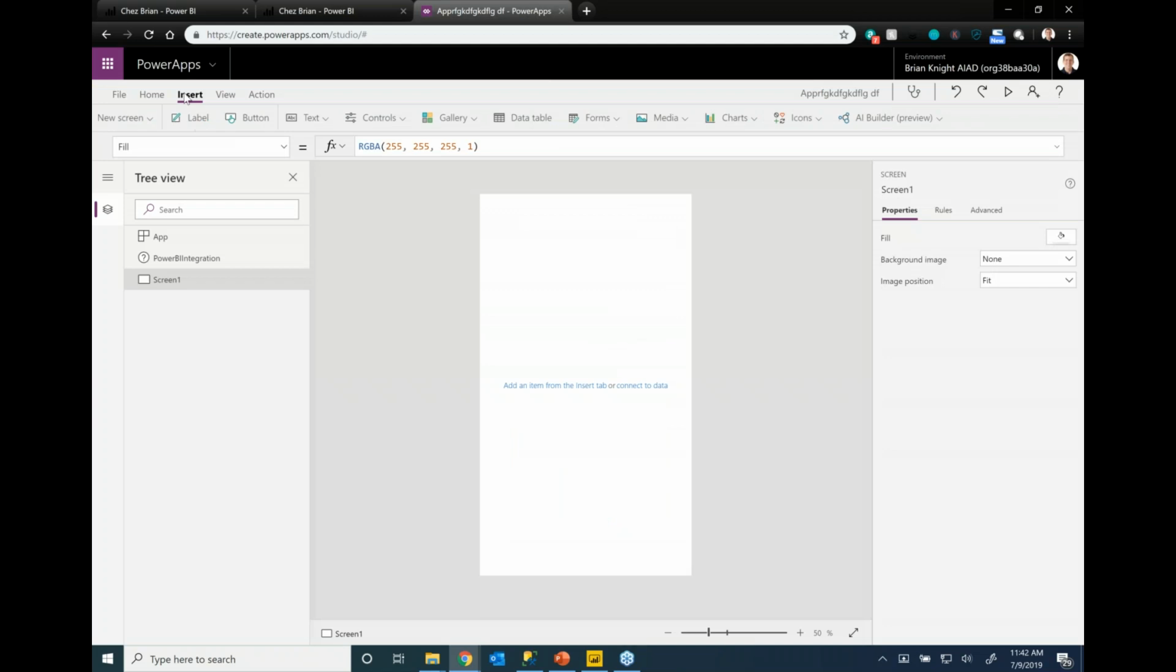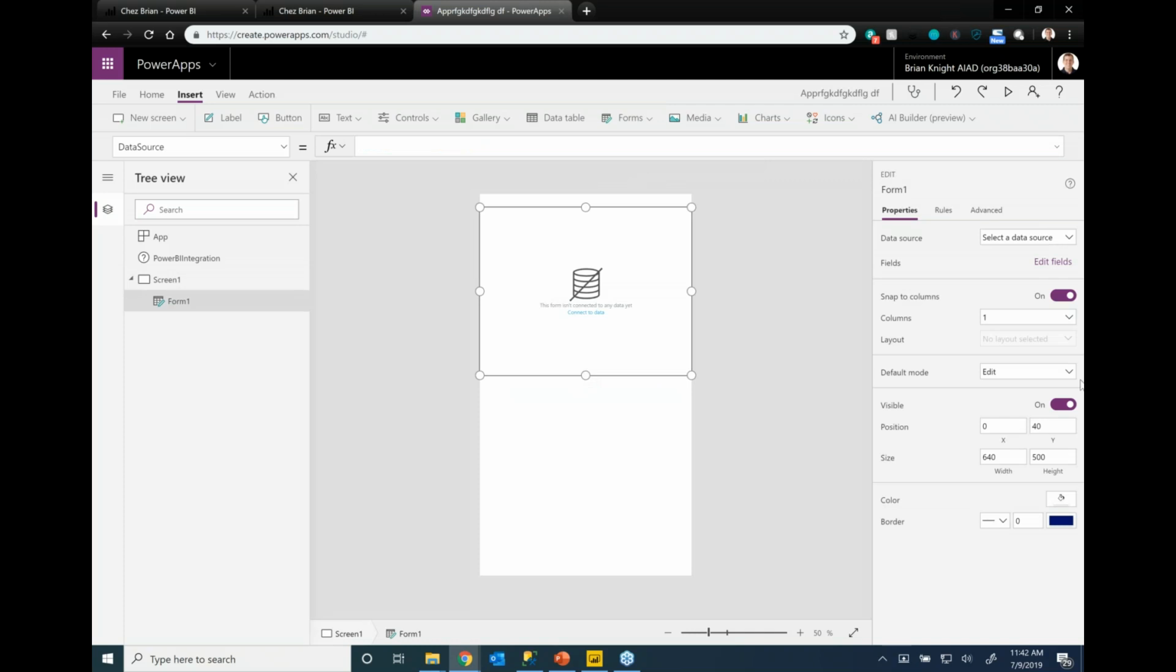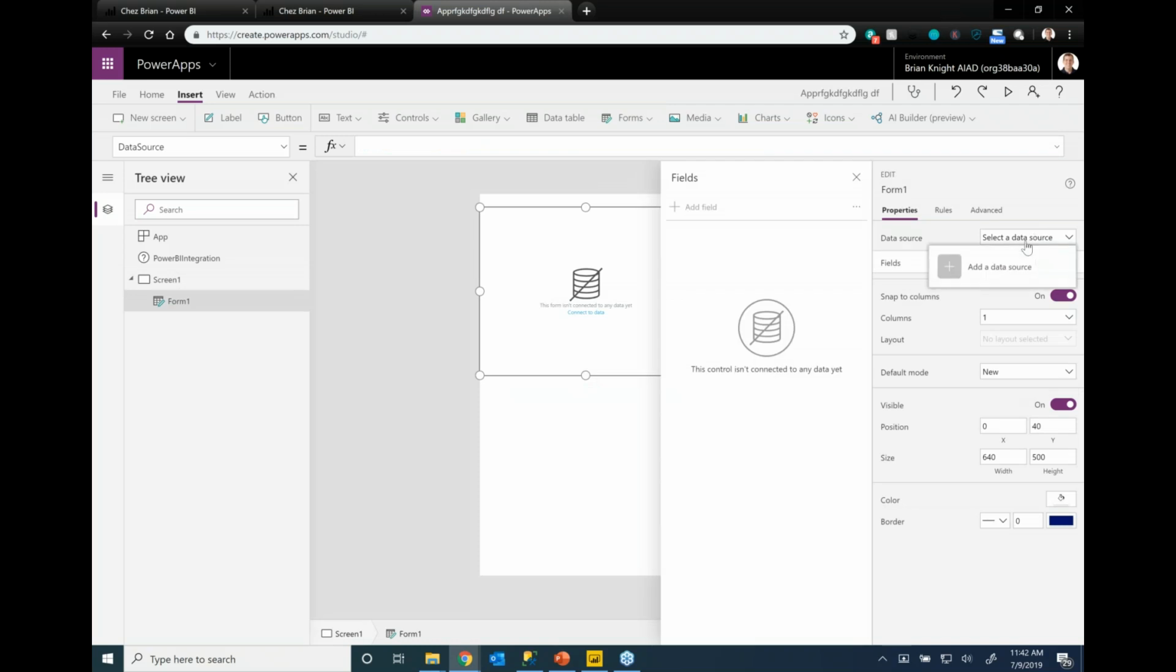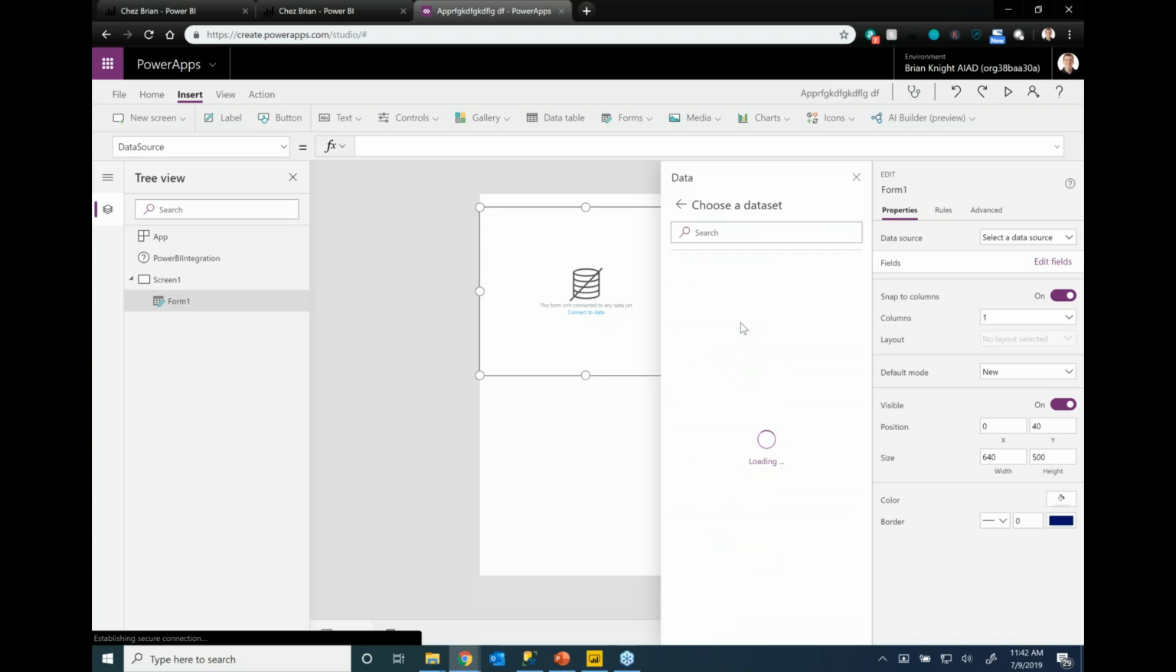So I'm going to drop in a quick edit form. Again, first thing I'll make sure is that the default mode is for new rows. I'm going to hit edit fields. Oh, I've got to point to my data source first. So I'm basically starting from scratch here. I'm going to add a new data source. It recognizes, hey, I already have this thing called time card. Go ahead and add the time card in there.